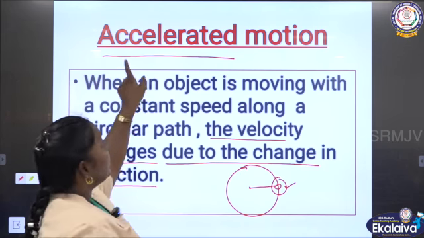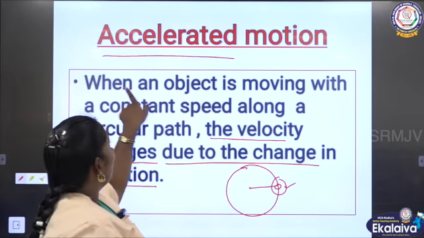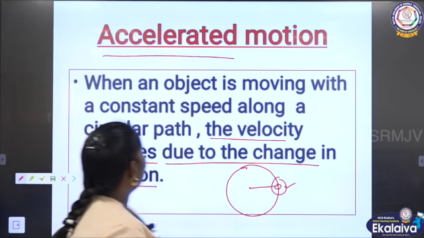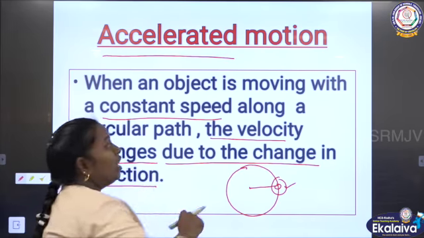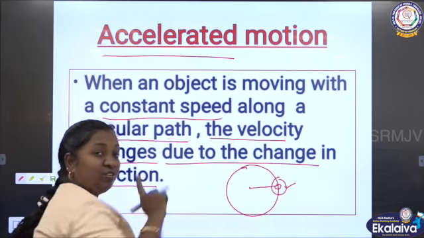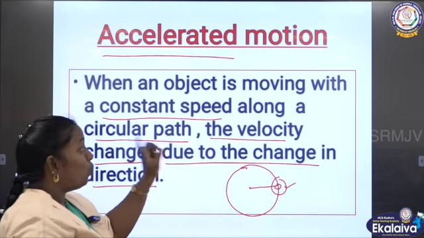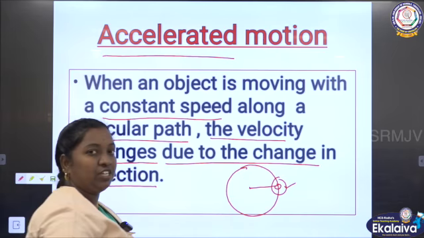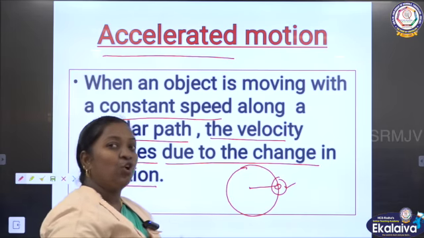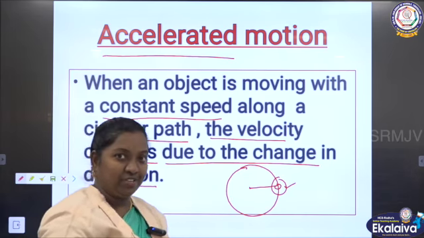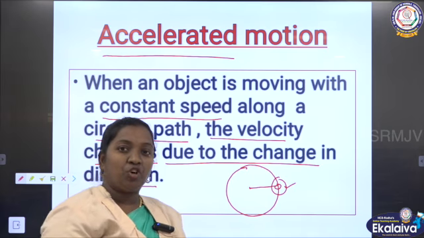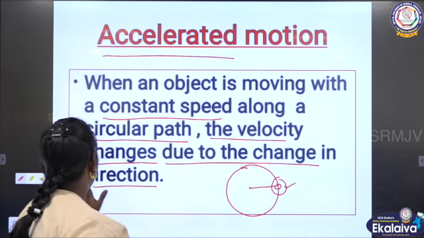What is meant by accelerated motion? When an object is moving with a constant speed along a circular path, it is called uniform circular motion. In uniform circular motion, there is a change in direction. When there is a change in direction, obviously velocity changes. So at that time, the object gets acceleration.